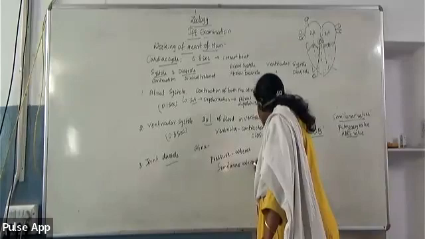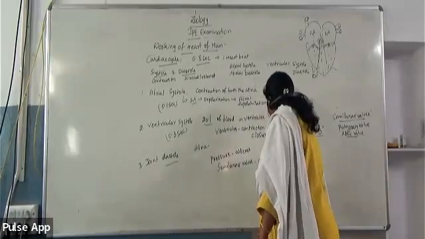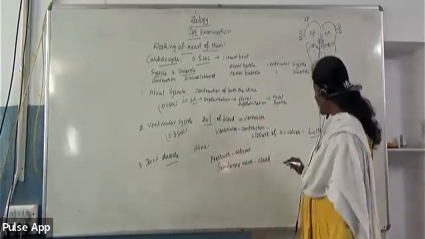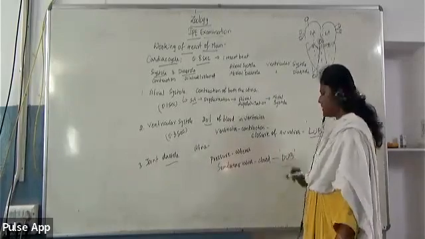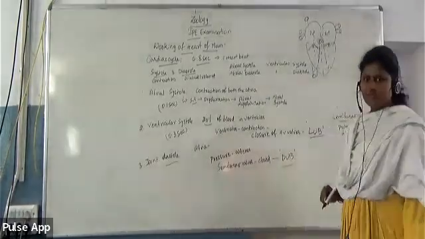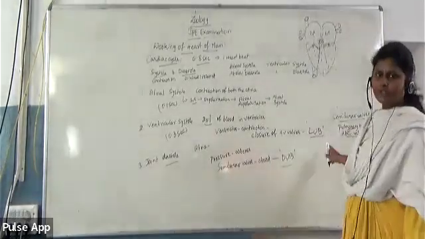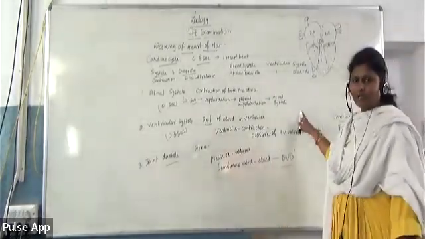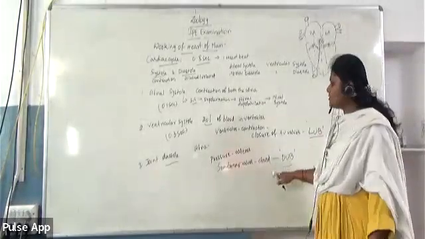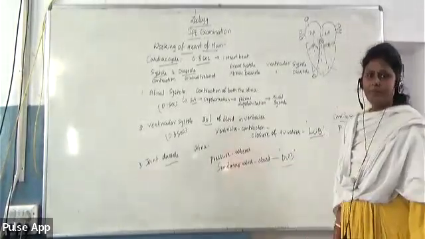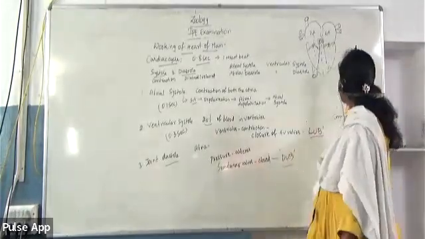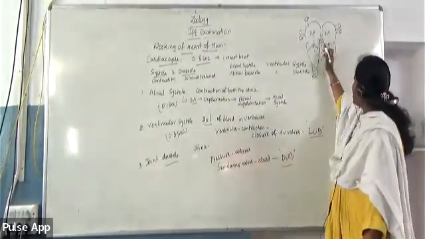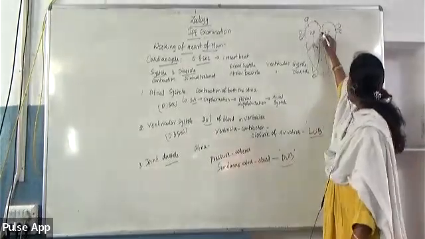The closure of the semilunar valves is responsible for the generation of the second sound, which is called the dub sound. The lub sound is due to the closure of the atrioventricular valves, whereas the dub sound is due to the closure of the semilunar valves.